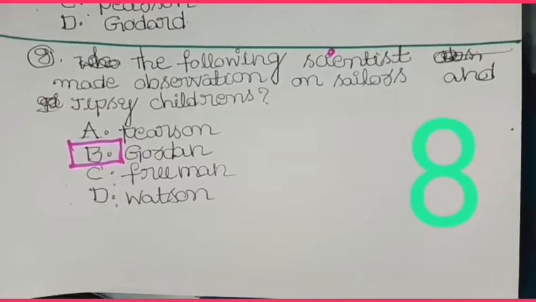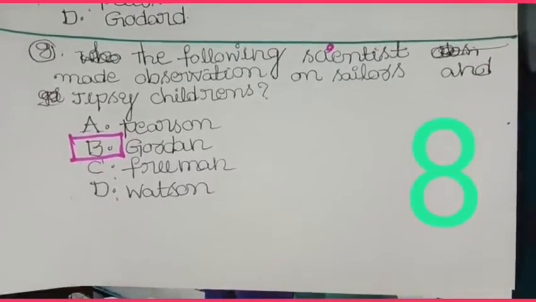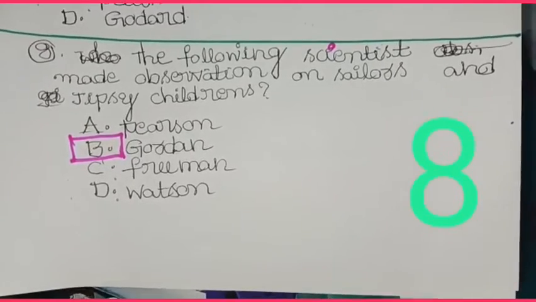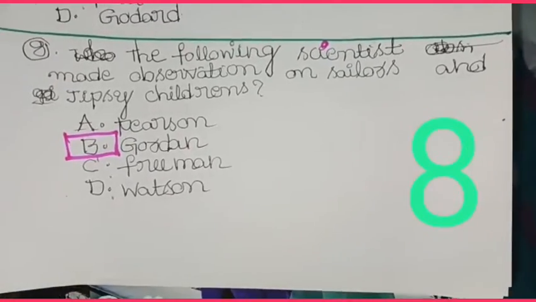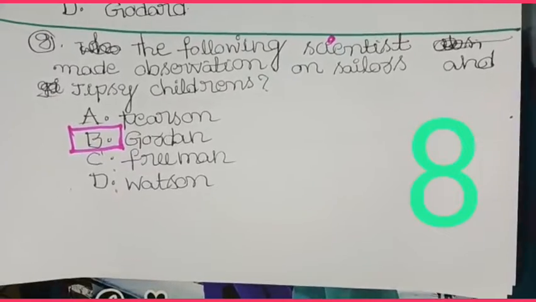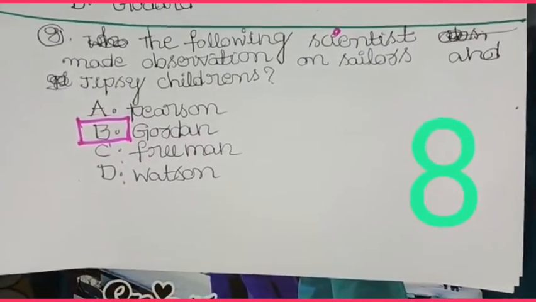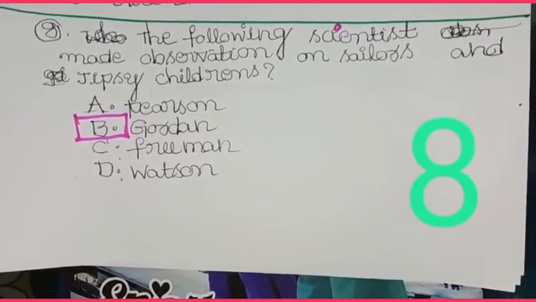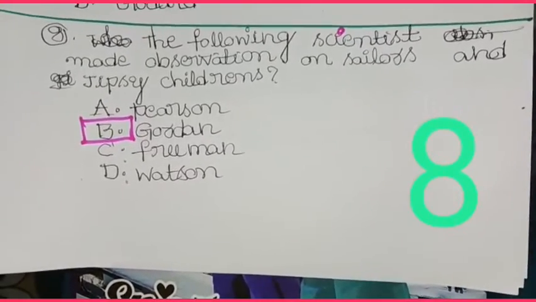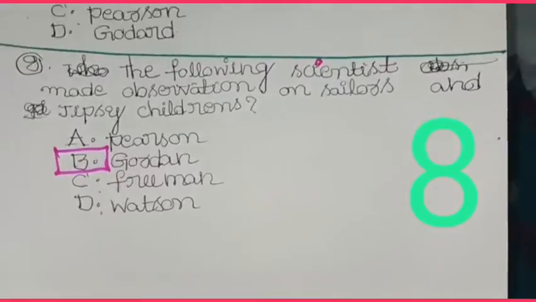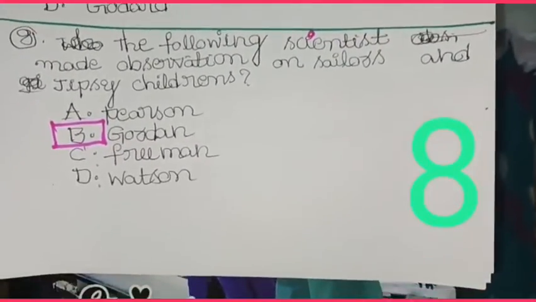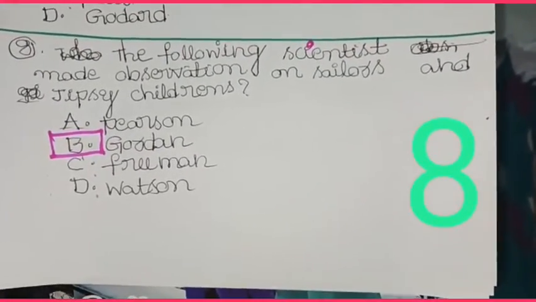Question number 8. The following scientists made observation on sailors and gypsy children. A. Pearson, B. Gordon, C. Freeman, D. Watson. So here Gordon is the right answer.